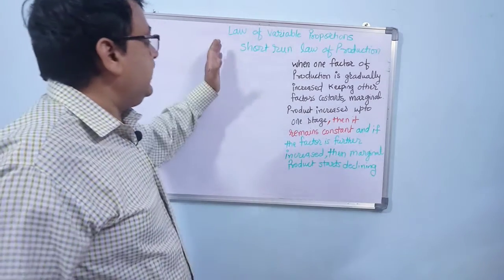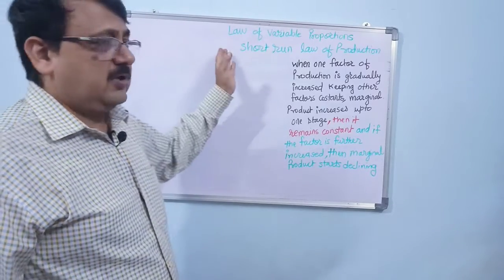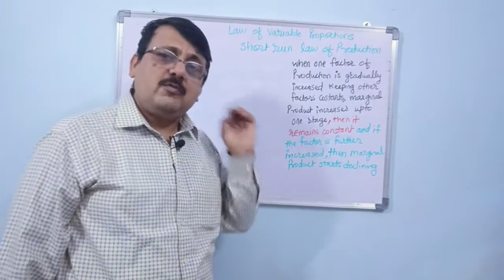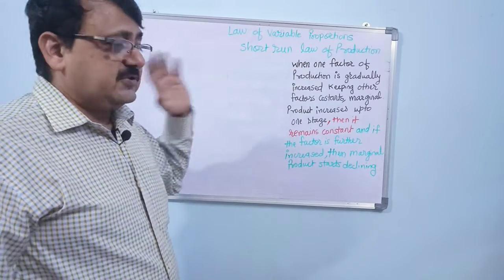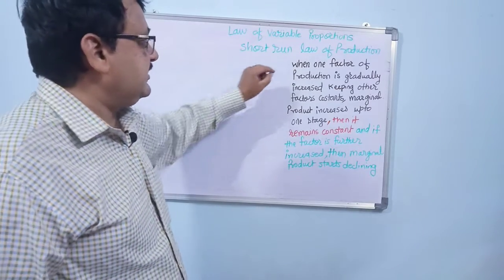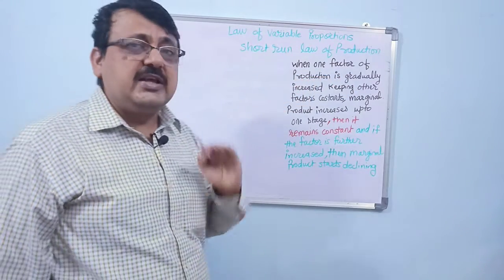So students, let us see the law of variable proportions. It is one of the short-run laws of production. We have seen in the last video. Now let us first of all see what the law states. It states that when one factor of production is gradually increased.